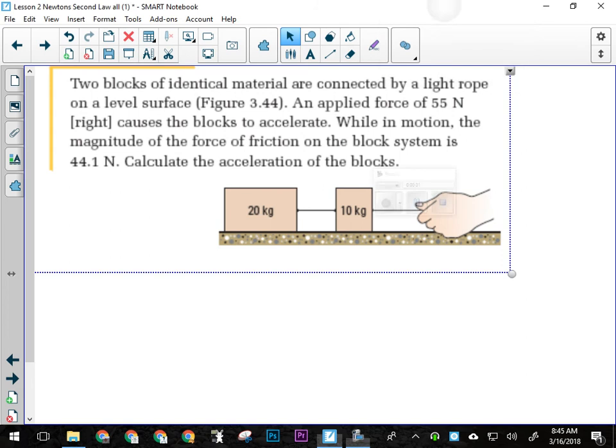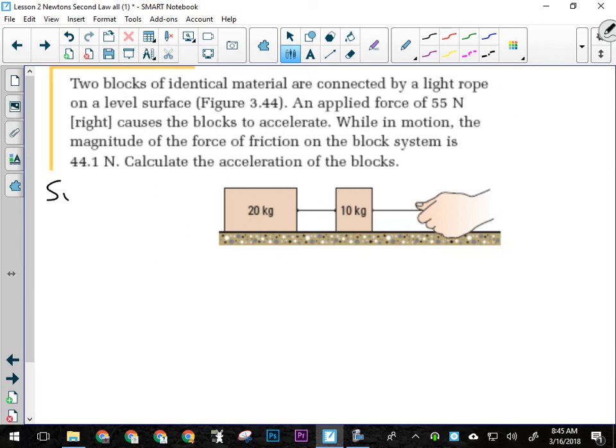Okay, if we're looking at this situation here, yes, I'm only directly pulling on the 10 kilogram mass, but in reality, I'm still pulling all 30 kilograms, right? I've got a 20, I've got a 10. This is what we call a system, okay? In all system questions, the net force acts on all the mass.